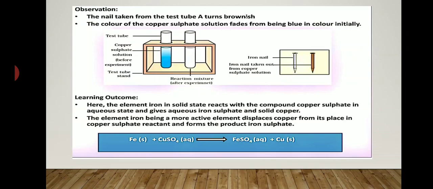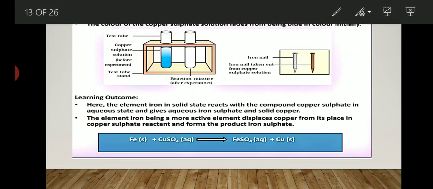The color of copper sulfate is blue. When you kept the iron nail in it, the nail immediately turned brownish, and the color of the solution also faded, which proves that iron displaces copper from its salt solution, because iron is more reactive than copper.